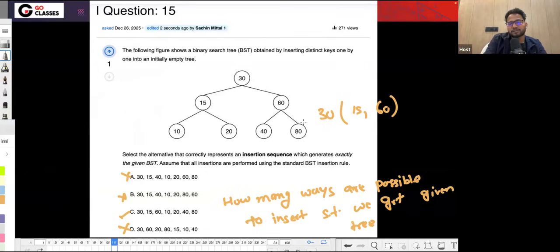Now let's suppose I ask the same question, but I don't have this. Then can you solve this question? There are many other variations possible. I think you should be able to solve this question. Just comment down your method and your answer. If you have the same question, but you don't have 80, then what is your answer? You can just comment it out.